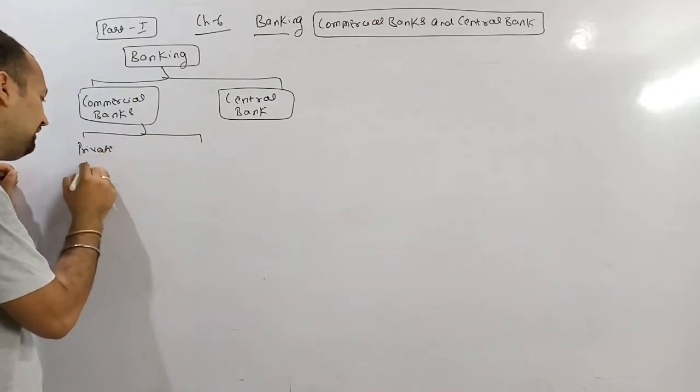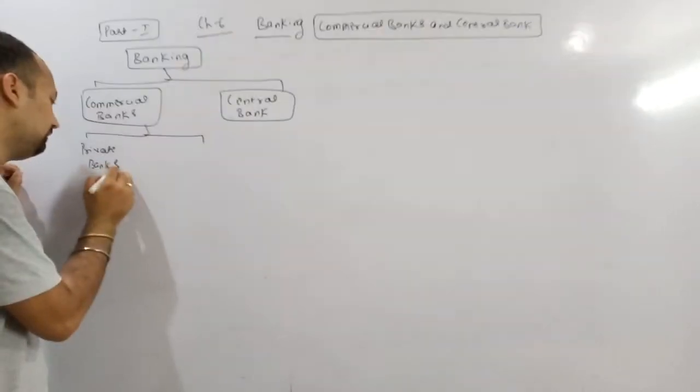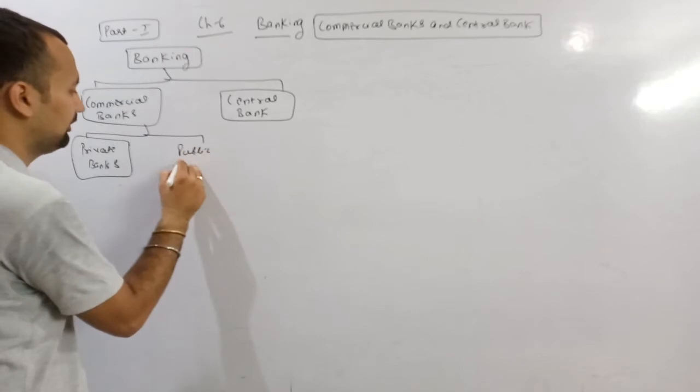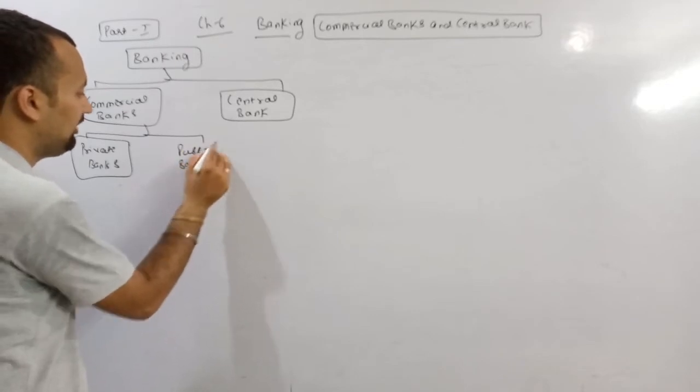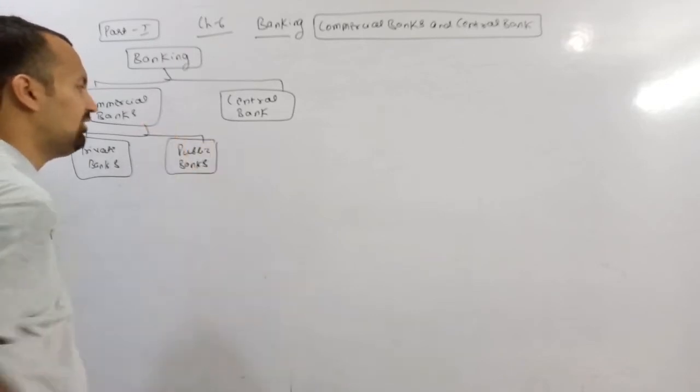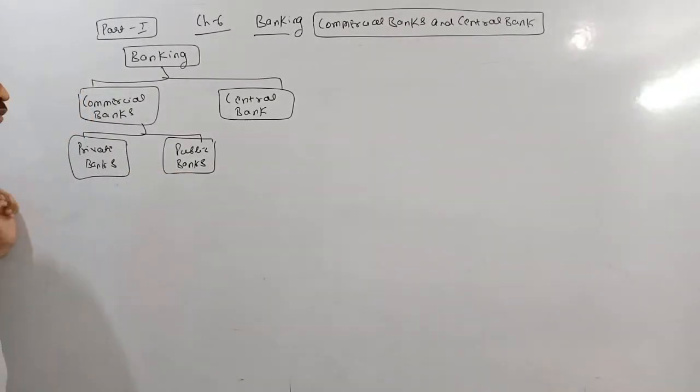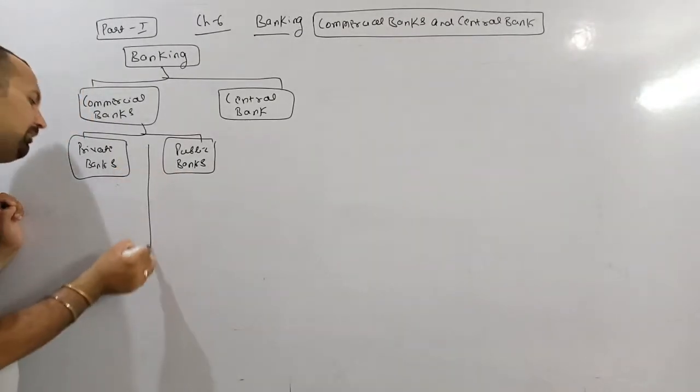These banks can further be classified into two parts. One is private banks and the other is public banks. Private banks are the banks which are owned and managed by the financial institutions or the private bodies, whereas public banks are those banks which are managed by the government.